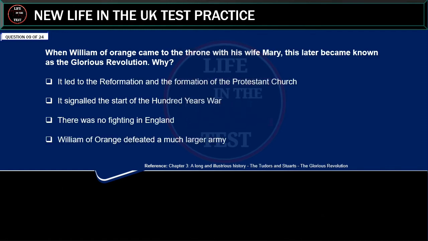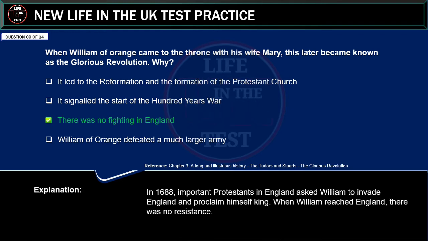When William of Orange came to the throne with his wife Mary, this later became known as the Glorious Revolution. Why? It led to the Reformation and the formation of the Protestant Church. It signaled the start of the 100 Years' War. There was no fighting in England. William of Orange defeated a much larger army. Correct answer: there was no fighting in England.